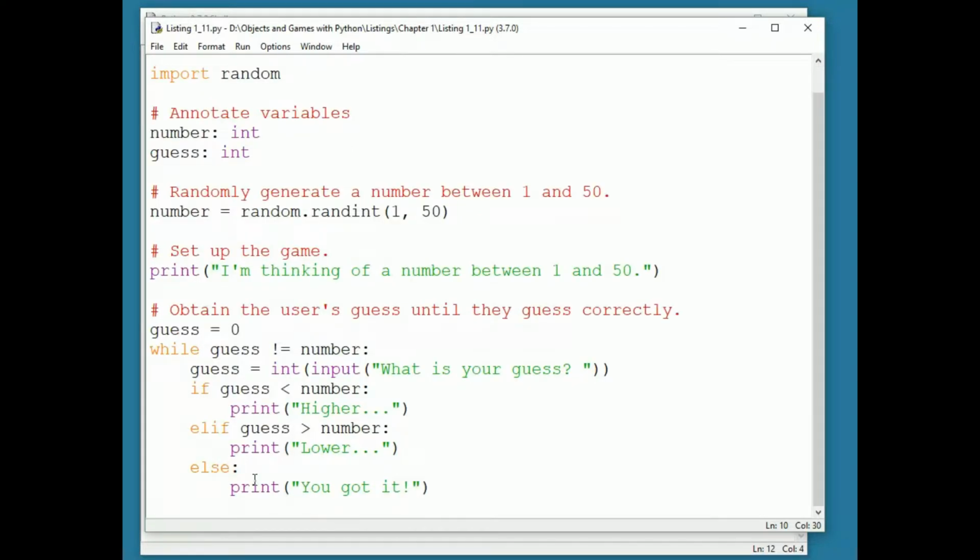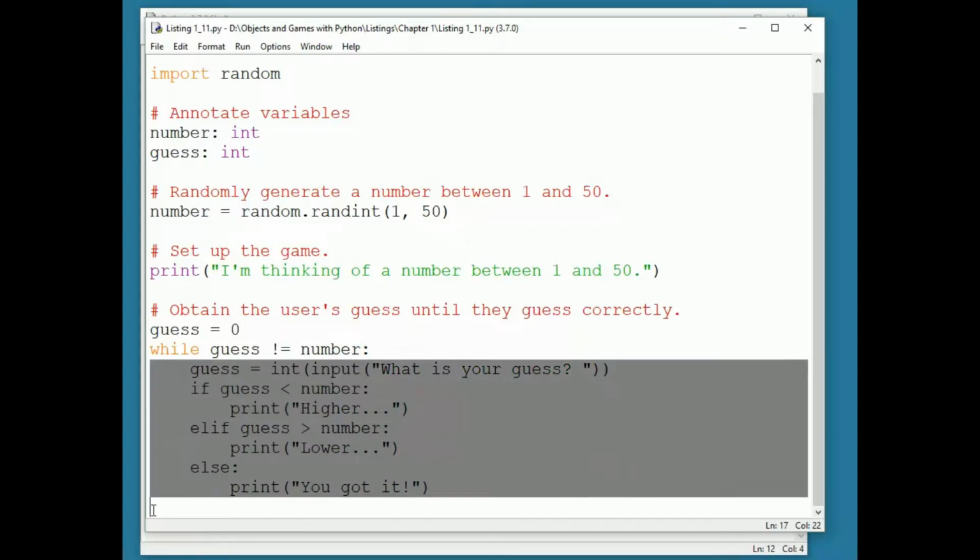Now after that is the loop part of the program. Let's look at the syntax first and then talk about how to construct a loop. We have the keyword while, which is all lowercase, followed by a condition, guess not equal to number, followed by a colon. After that, there is indented code. Here's how a loop executes. Execution proceeds sequentially by default.